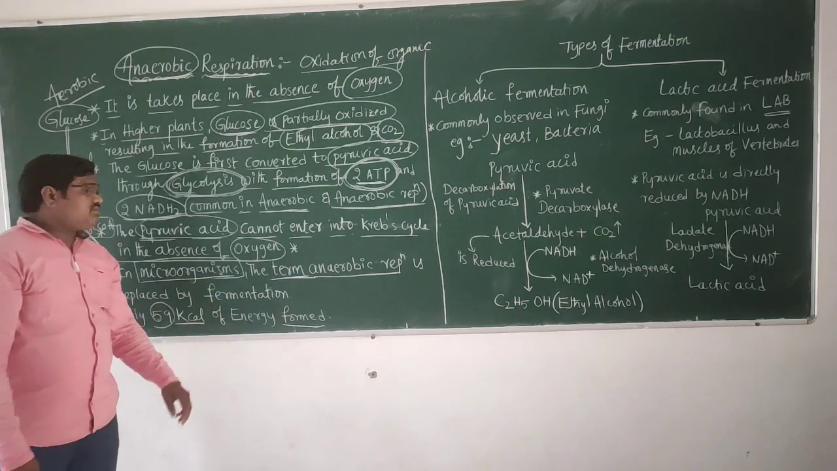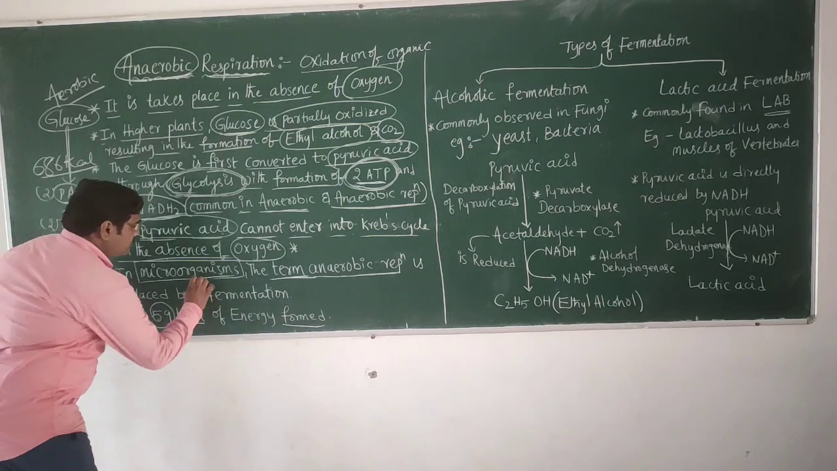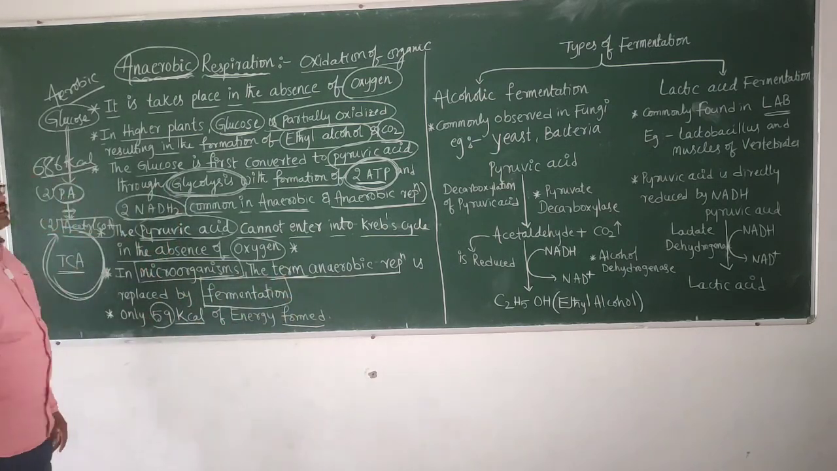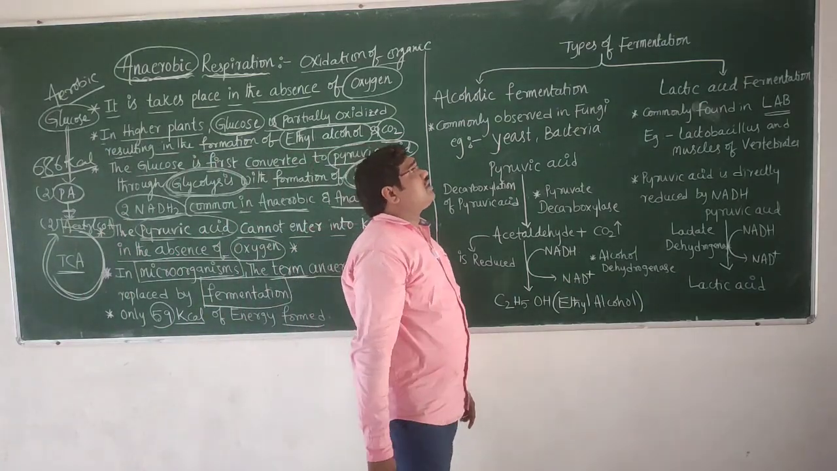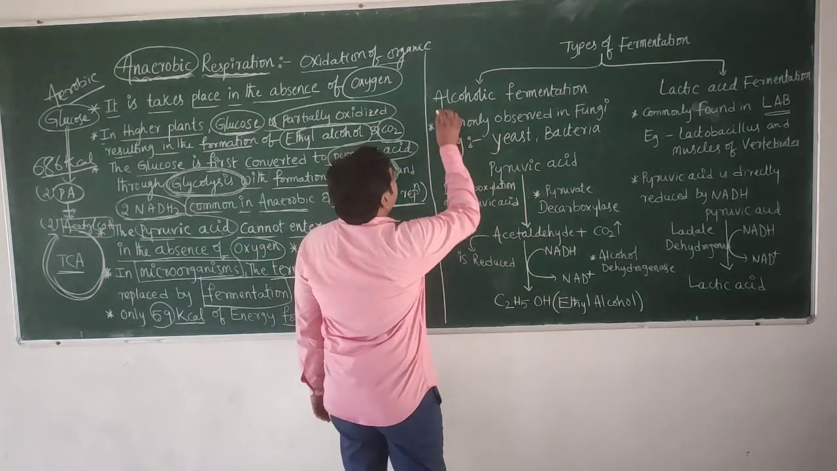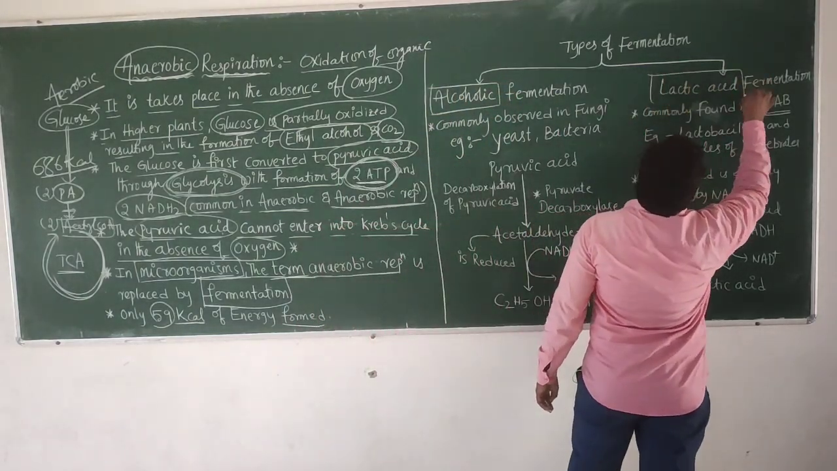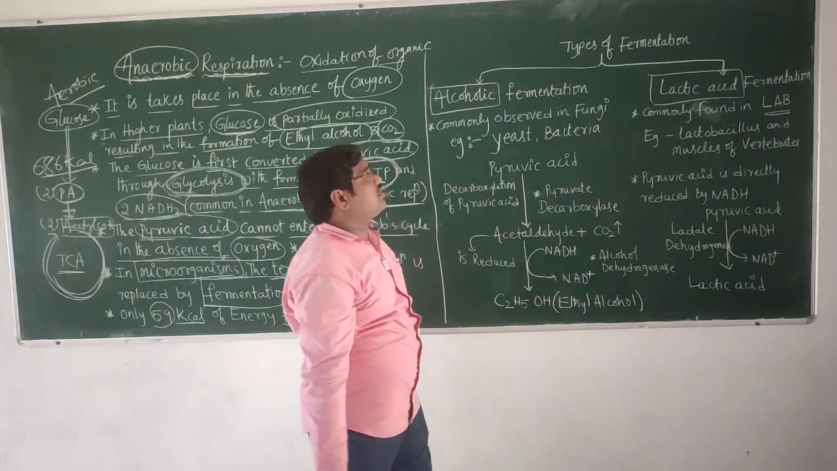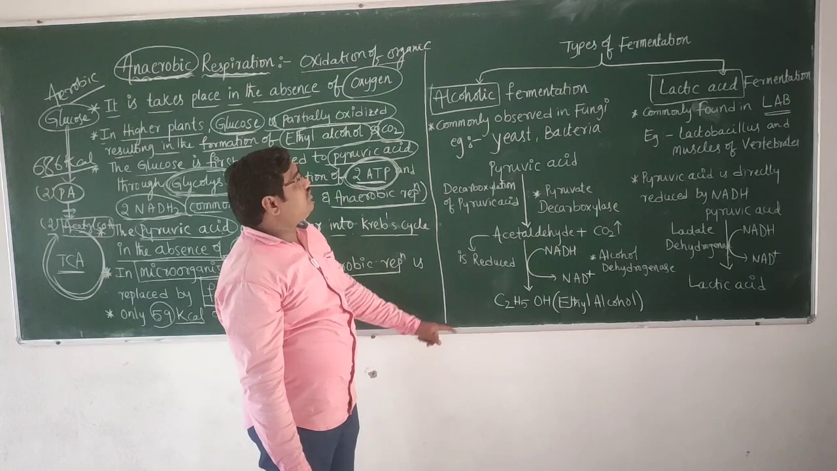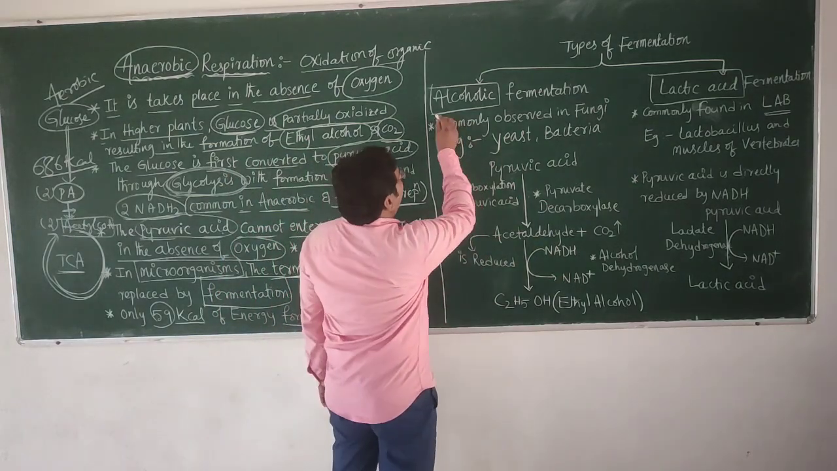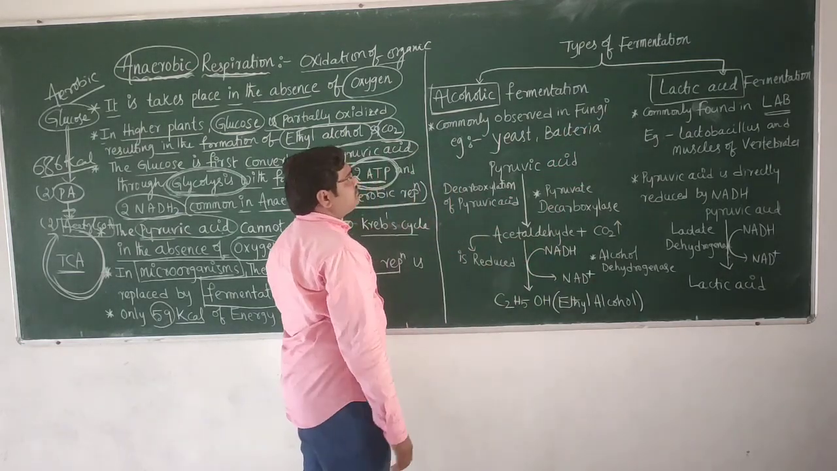So in microorganisms, anaerobic respiration is replaced by fermentation. This is the fermentation process. Fermentation is of two types: the first is alcoholic fermentation, and the second is lactic acid fermentation. Basically, there are two fermentation mechanisms, alcoholic fermentation and lactic acid fermentation.